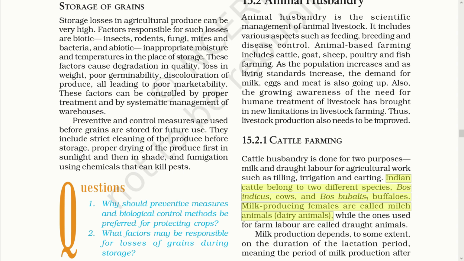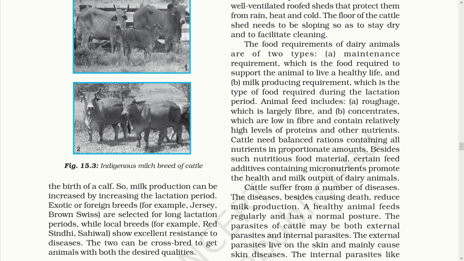Now when we know that milk animals are used for production of milk, we also know that milk is a complete food and it is required in huge proportion in our country. But do you know that milk production up to some extent depends upon the duration of the lactation period? Well, lactation means the duration of milk production after the birth of a calf. So milk production can be increased by increasing the duration of lactation.